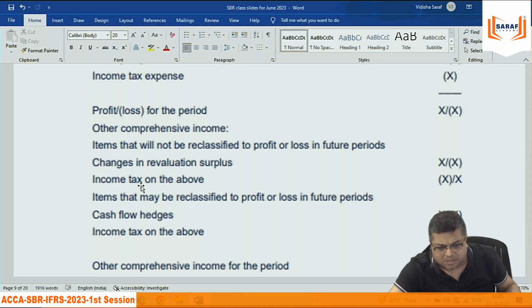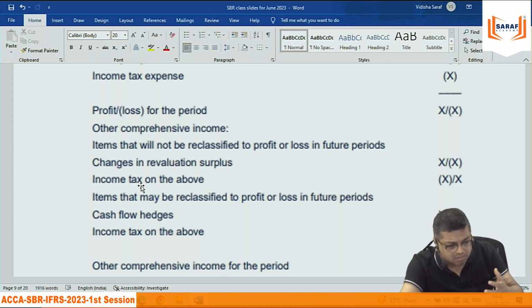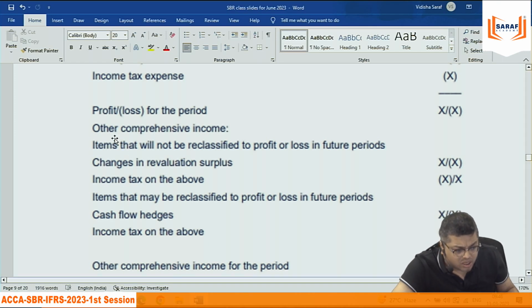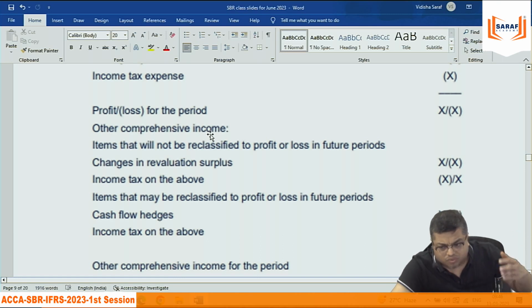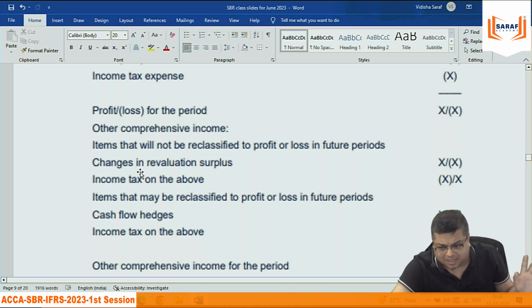There are many examples. Other comprehensive income is not part of profit or loss for the period. For the time being, for understanding purpose, other comprehensive income is non-realized gains or losses. Just an example I have given: revaluation, fair valuation gain or loss on an asset. That fair valuation gain or loss is a part of other comprehensive income. But there are many items which we will gradually discuss one by one when we do that topic. We cannot discuss it now.